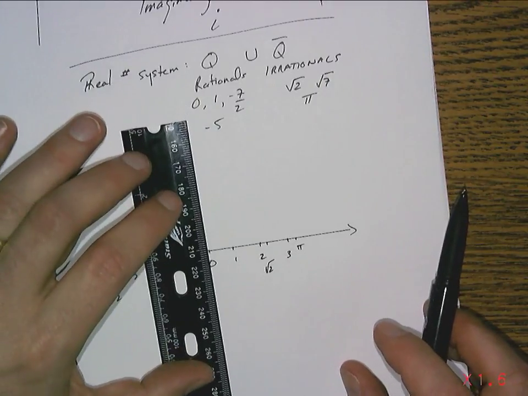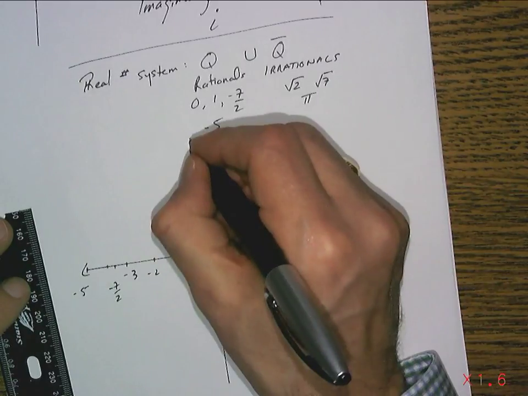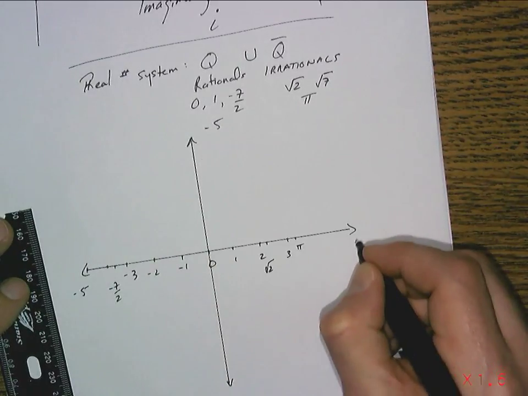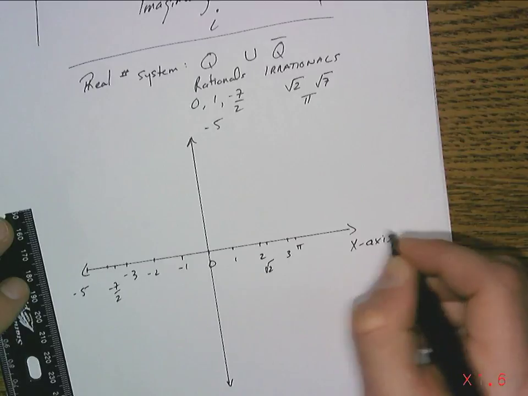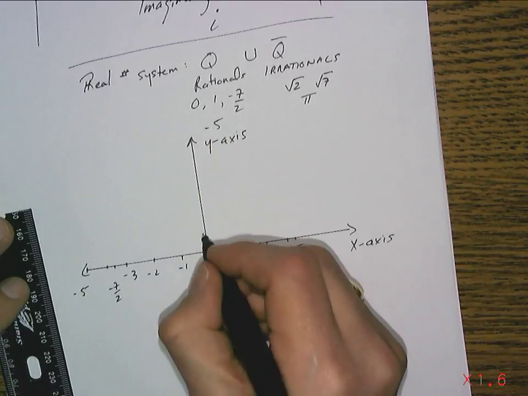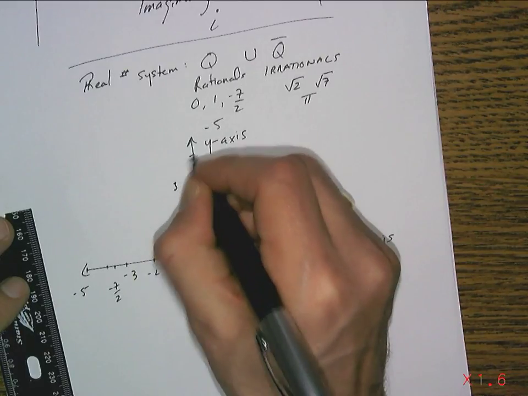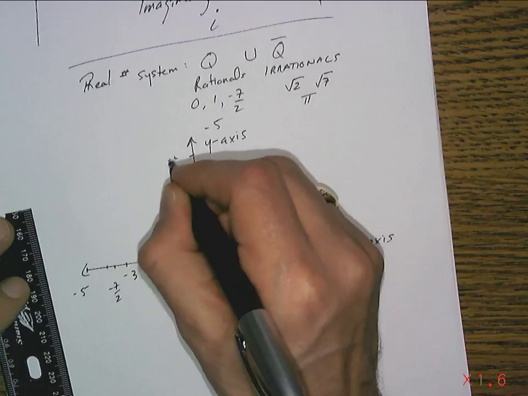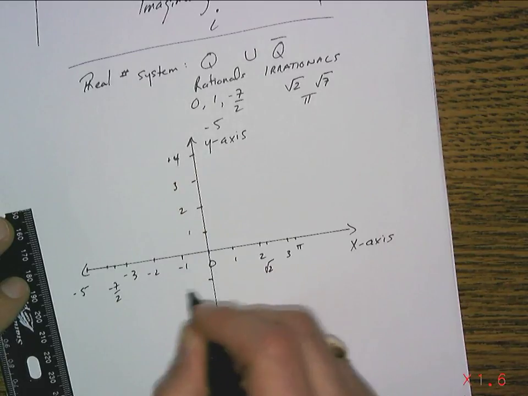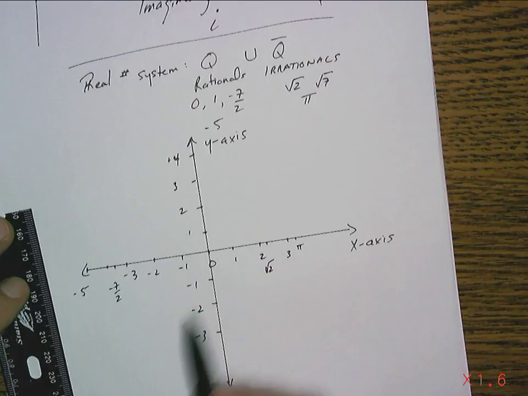And René Descartes decided to take another real number line and put it like this. He called this one the x-axis. He called this one the y-axis. And this, too, was representative of all the real numbers, and again, this too had all representations of it.